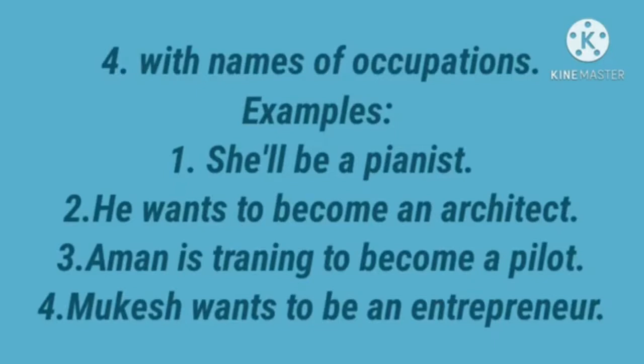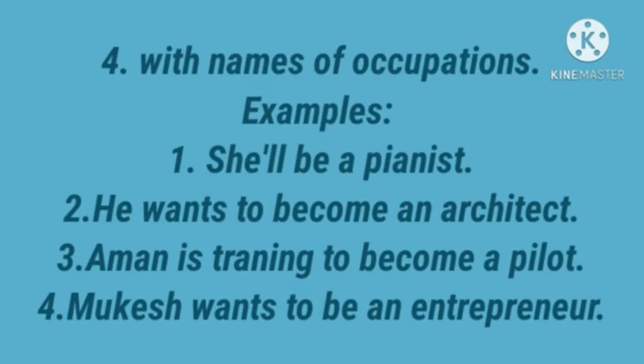Aman is training to become a pilot. Mukesh wants to be an entrepreneur. Entrepreneur starts with a vowel sound, so we use the indefinite article an.